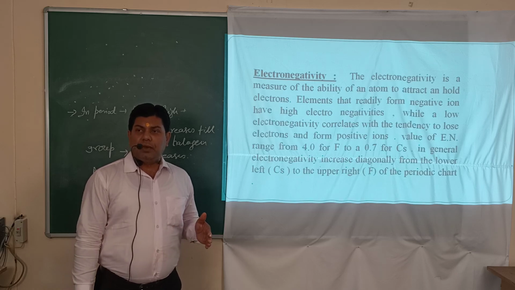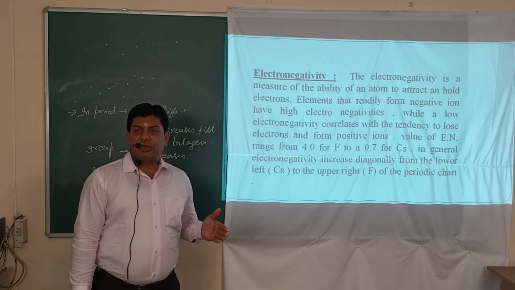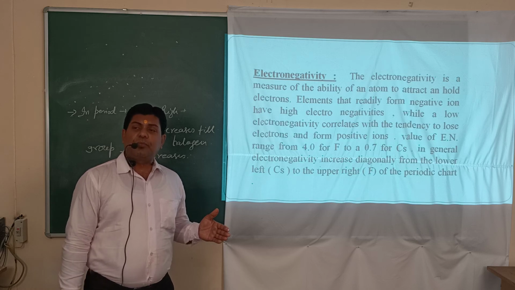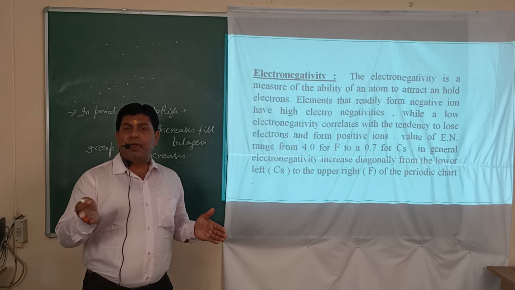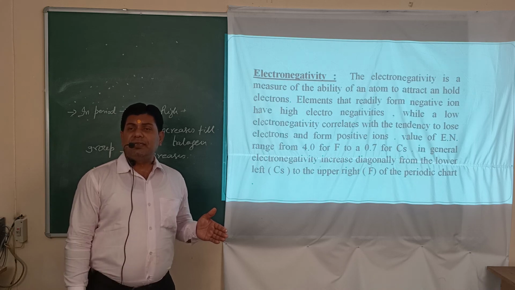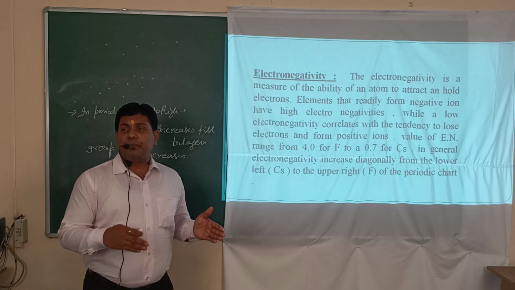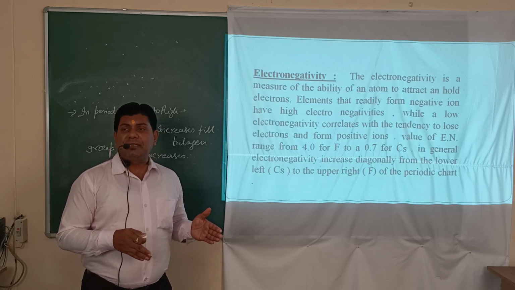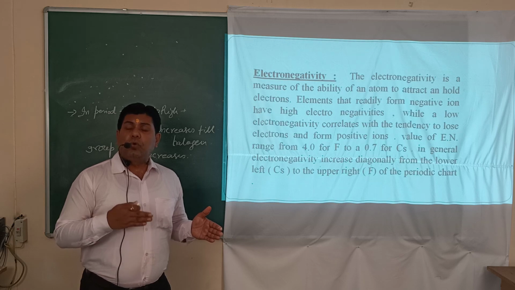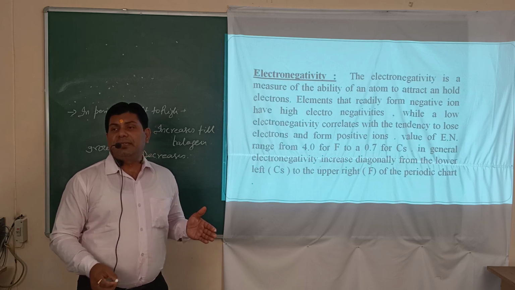In the same way, oxidizing characteristics, that means the oxidizing property of an element. As we proceed from left to right, the oxidizing property, that means the tendency to accept electrons, increases, while the tendency to lose electrons decreases.